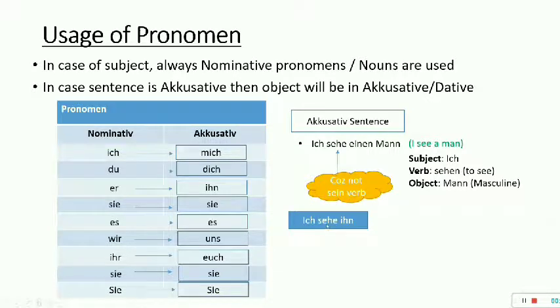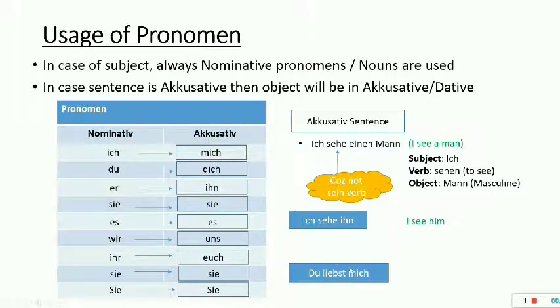I see him, मैंने उसको देखा. Ich is the subject, sehen is to see, so it does not change. But what changes? Instead of einen Mann, I have written ihn. This is the accusative pronomen. मैंने उसको देखा. I cannot say मैंने मुझको देखा, or ich sehe dich, मैंने तुमको देखा, because I say I see a man. So मैंने किसको देखा? Er becomes ihn. I see him. I hope this is clear.